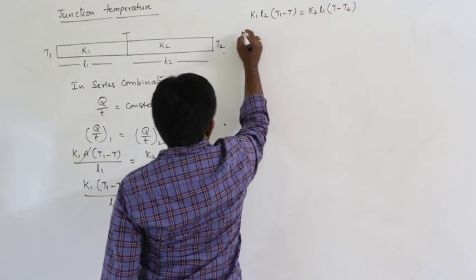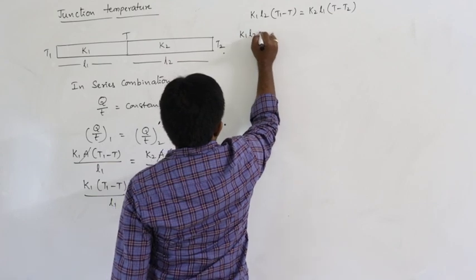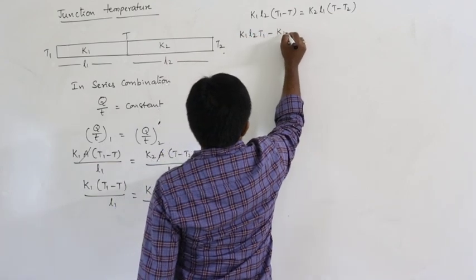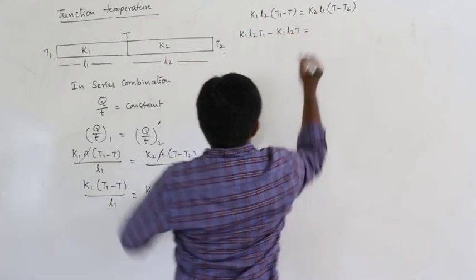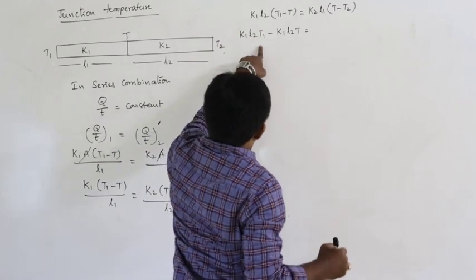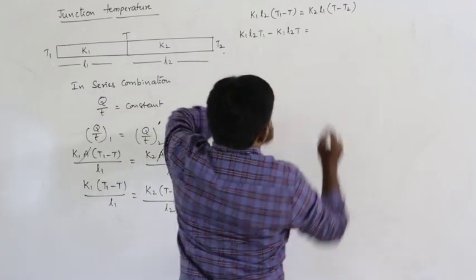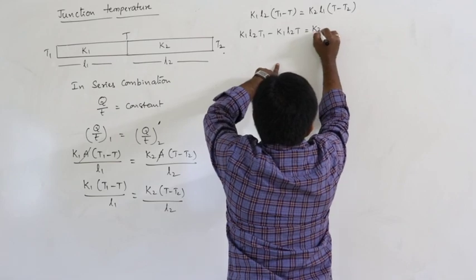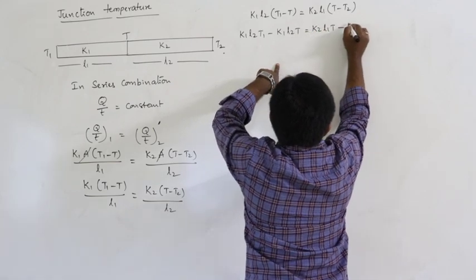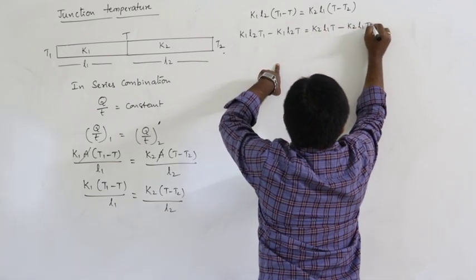Multiplying, K1 L2 T1 minus K1 L2 T, and on the other side K2 L1 T minus K2 L1 T2.